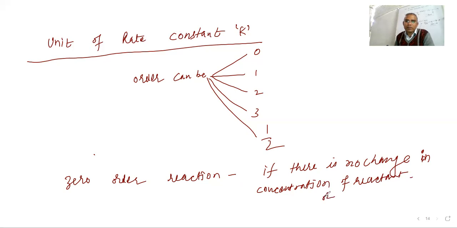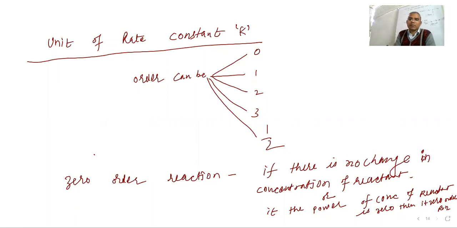Or, one more definition: if the power of concentration of reactant is zero, then it is a zero order reaction. So how can you define the zero order reaction? If the power of concentration is zero, it is going to be a zero order reaction.